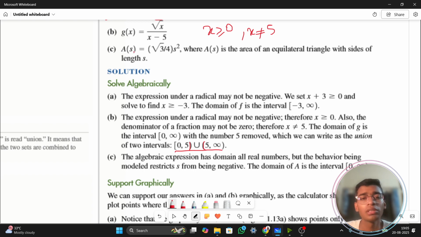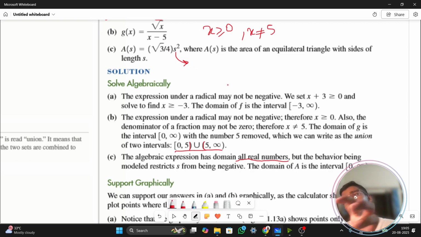Done. The third is A equals to root of 3 by 4 s square. This is the area of an equilateral triangle. So root 3 by 4, s square. So what are the values of s which you can actually put into this domain you are being asked of? So s, because it is a square, the first thing that comes to your mind is it can take all real values. The domain has to be all real values because it is a square. You put a negative sign, you're getting a positive answer.